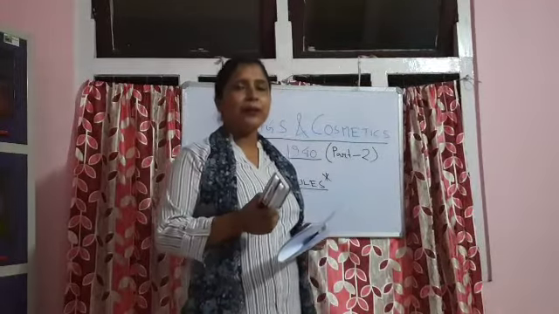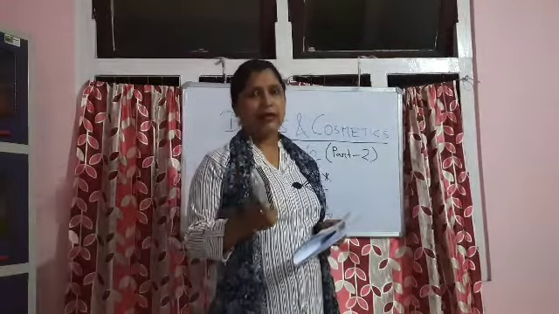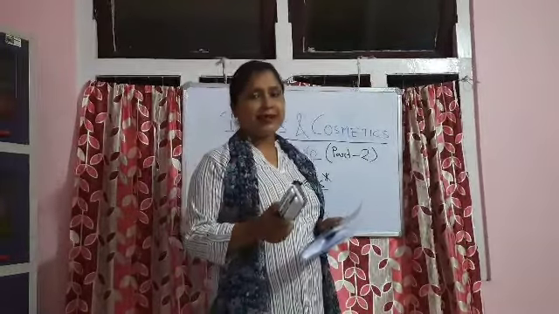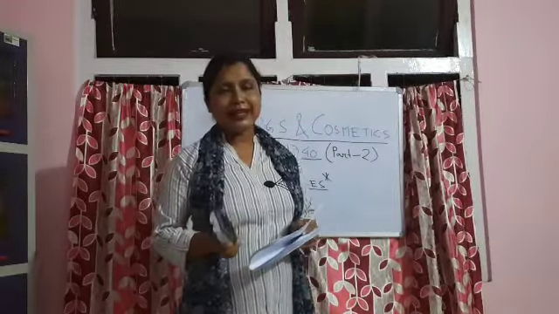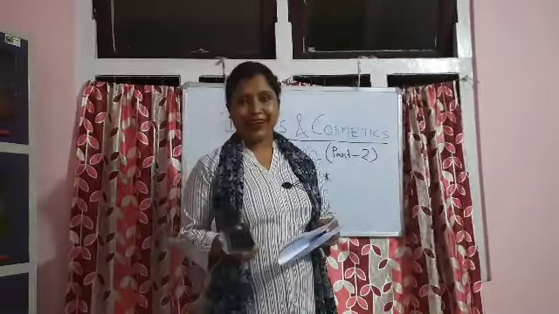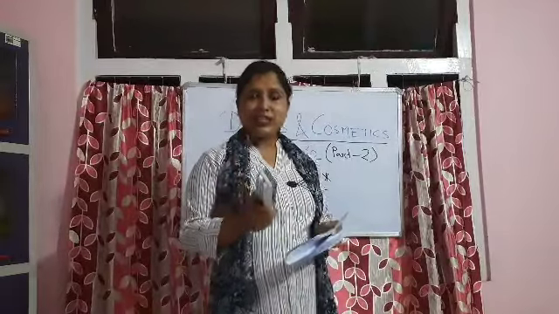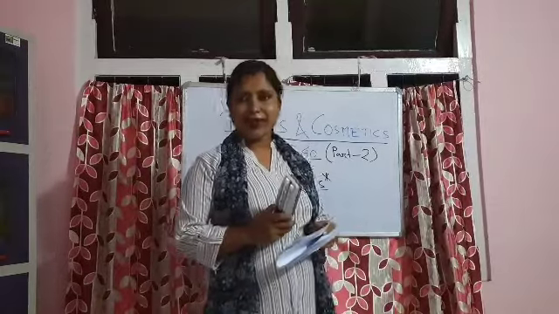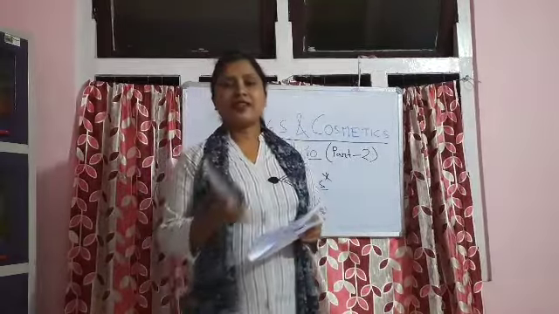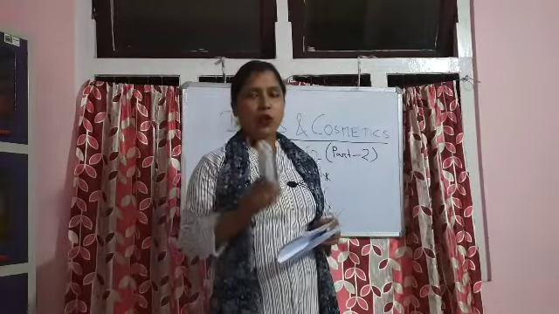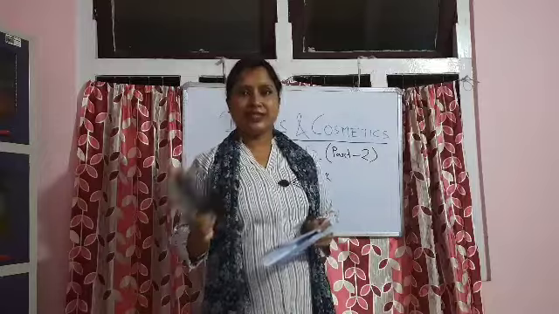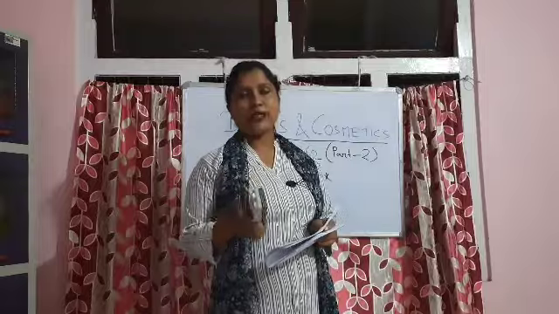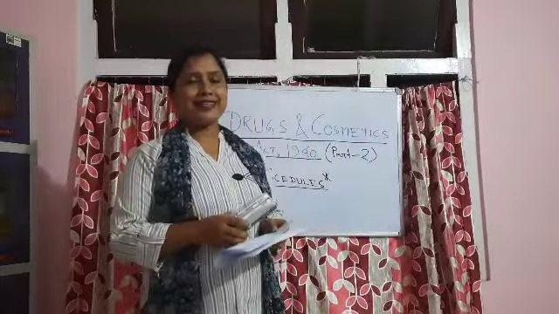I also told you that in the Drugs and Cosmetics Act there are some schedules. There are two schedules, Schedule 1 and Schedule 2. In Schedule 1, the list of different books related to the Ayurveda, Unani, and Siddha systems is given, and in Schedule 2, the standards are given. Today we are mainly going to discuss the schedules related to the Drugs and Cosmetics Rules, which came into existence in the year 1945.